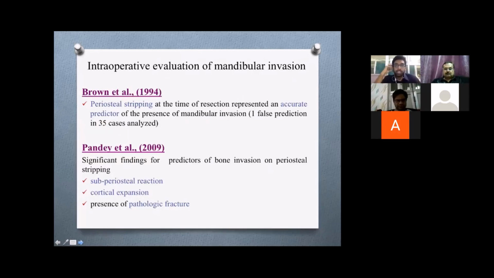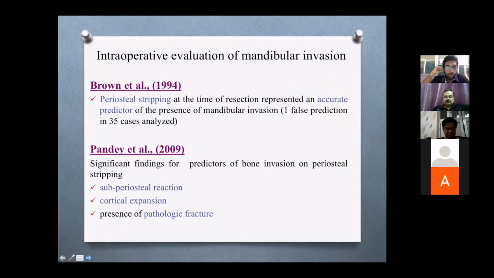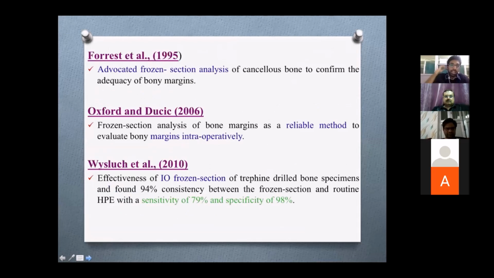Coming to the intraoperative evaluation of mandibular invasion, Brown et al. in 1994 has shown that periosteal stripping at the time of resection represented an accurate predictor of presence of mandibular invasion, with just one false prediction in 35 cases analyzed. Coming to Panda et al. in 2009, the significant predictors of bone invasion on periosteal stripping are the subperiosteal reaction, cortical expansion, and the presence of pathological fracture.